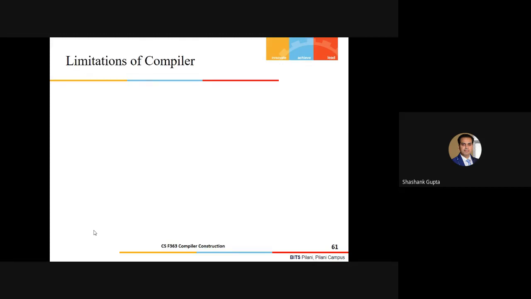Limitations of the compiler, guys. There are certain pitfalls of the compiler that we can't ignore. And again, these are very important.